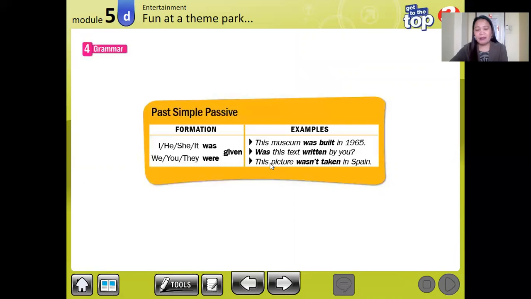Next, what about questions? How are we going to ask a question? If it is a singular question, we will say, was this text written by you? Okay, look at the construction of the sentence. I will explain it later. Next, this picture wasn't taken in Spain. So that is a negative sentence of the past simple passive form.